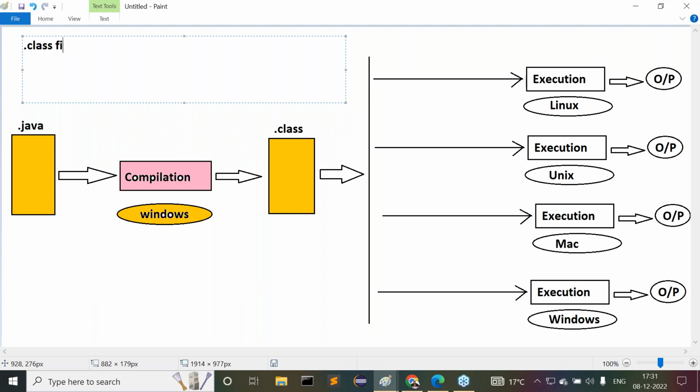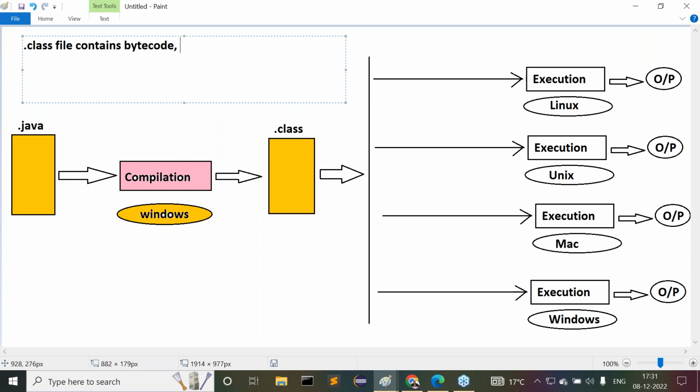First of all, tell me, the dot exe file we understood in C and C++. What does a dot exe file contain? Directly executable code, and it has local operating system representations. If we compile a C program on Windows, Windows representations are available in the .exe file. Now understand this. A dot class file contains bytecode. What code does a dot class file contain? Bytecode.